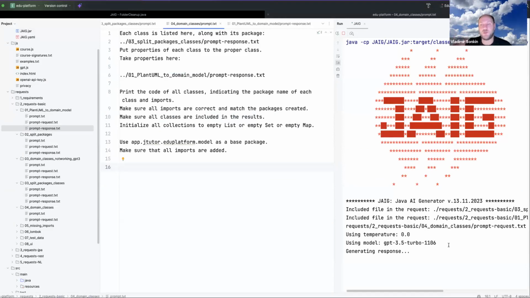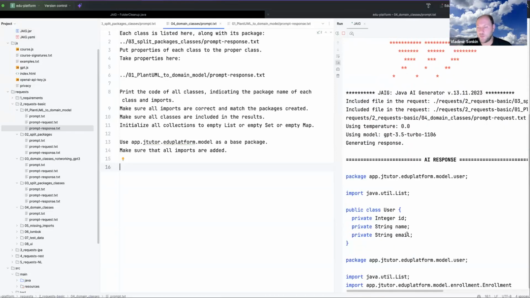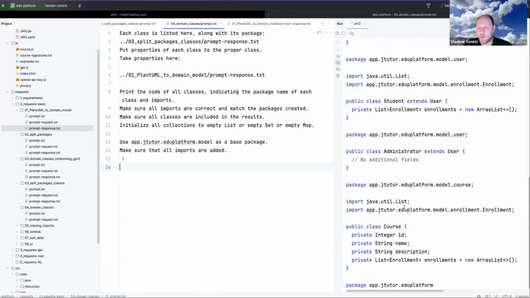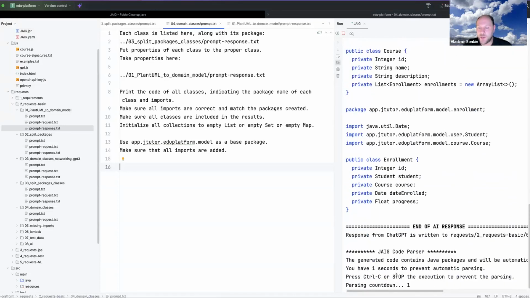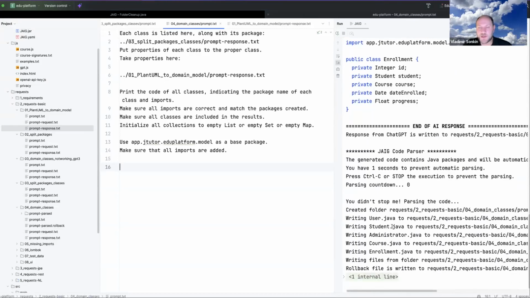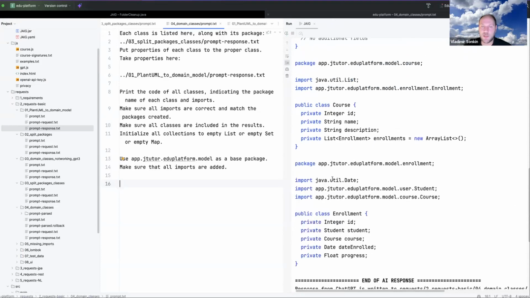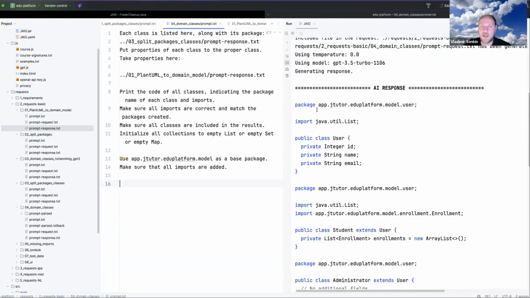Sometimes it depends not on me. It takes time on the side of OpenAI. Sometimes I need just to restart. Okay, it is generating, and now, okay, it is generating the code, and it is able to parse it. Now it's parsed. When can code be parsed automatically? When it contains complete information about the class.